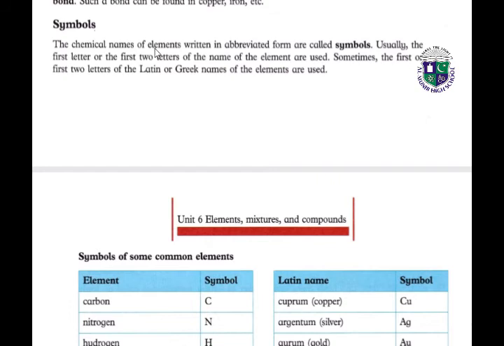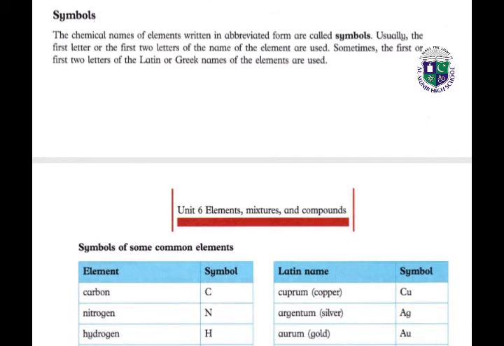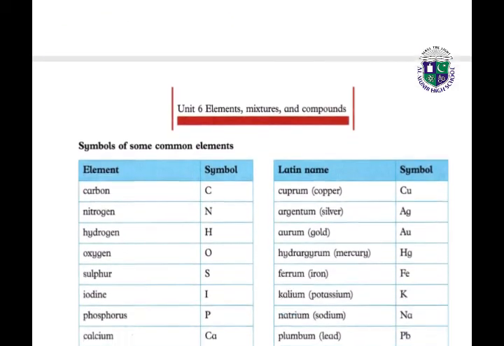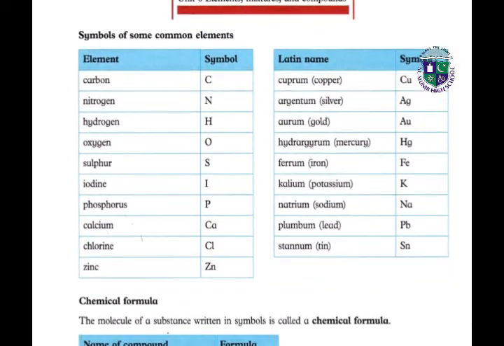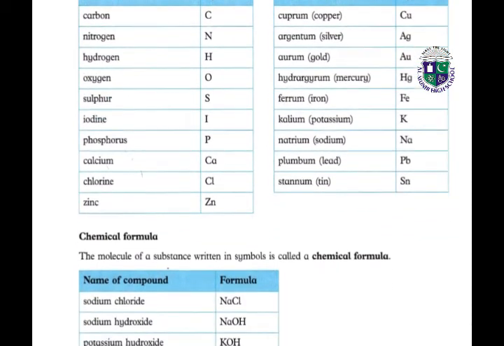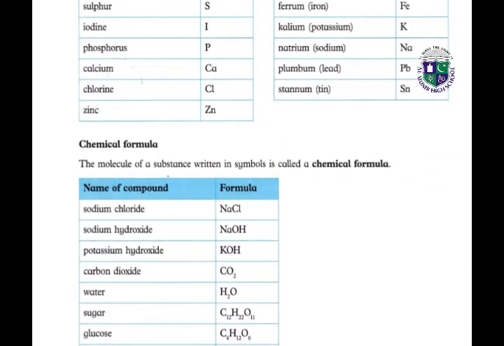Symbols: the chemical names of elements written in abbreviated form are called symbols. Usually the first letter or the first two letters of the name of the element are used. Sometimes the first two letters of the Latin or Greek names of the elements are used. So here we have the full table of symbols of some common elements. Carbon is C, nitrogen N, hydrogen H, oxygen O, sulfur S, like that.